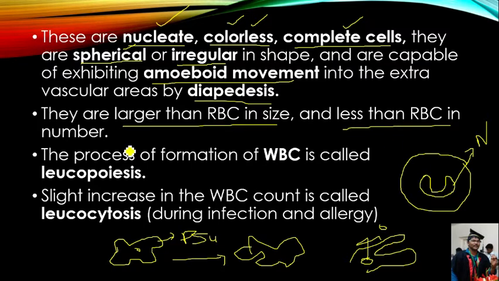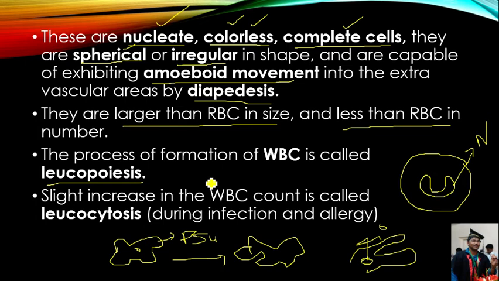The number of RBC for 1 cubic mm of blood is 5 to 5.5 million, but the number of white blood cells or leukocytes for 1 cubic mm of blood is only 6,000 to 8,000 cells. Next, the process of formation of RBC is erythropoiesis, and the process of formation of WBC, or leukocytes, is leukopoiesis.